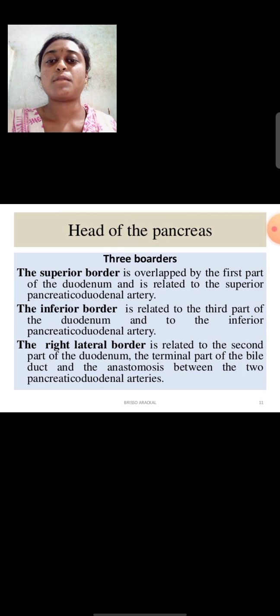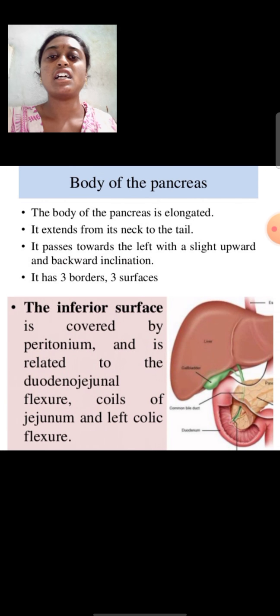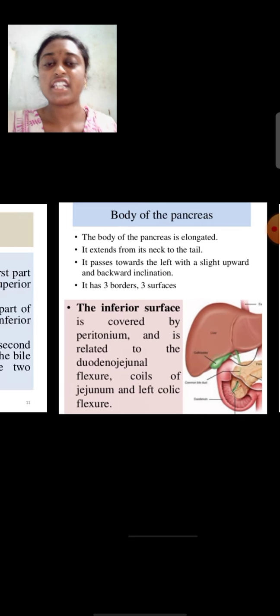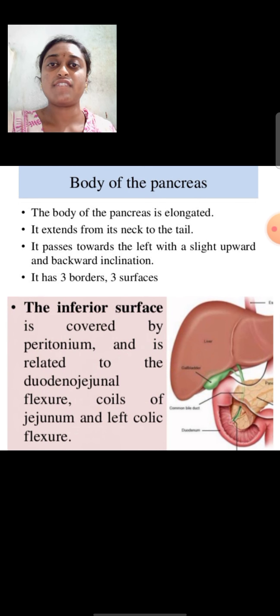Superior border, inferior border and right lateral border. Superior border, which is the first part of the duodenum, and inferior border, which is the third part of the duodenum, and right lateral border, which is the second part of the duodenum. This right lateral border is present between the superior border and the inferior border, right? And third surface, the inferior surface, which is covered by the peritoneum, and it is related to the duodenal flexure and coils of jejunum and left colic flexure. This is the structure of inferior surface. See here, this is the structure of inferior surface.